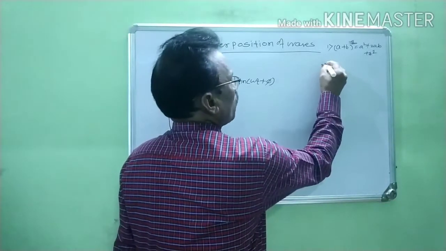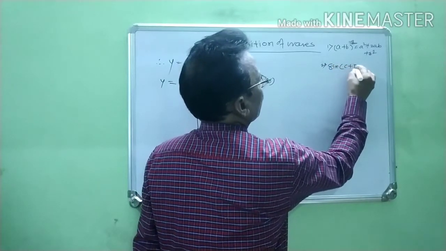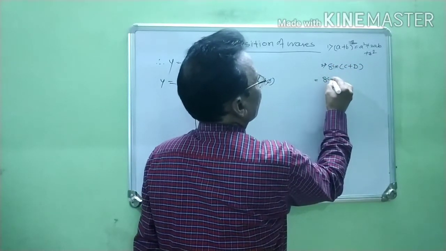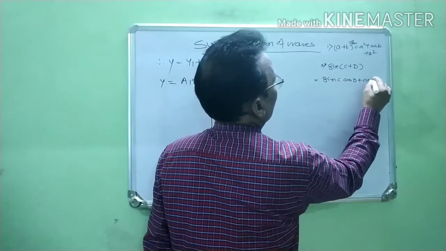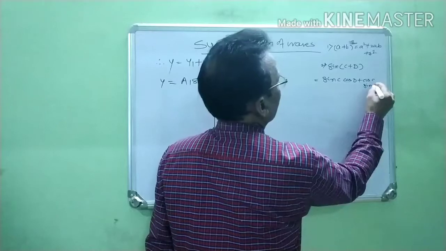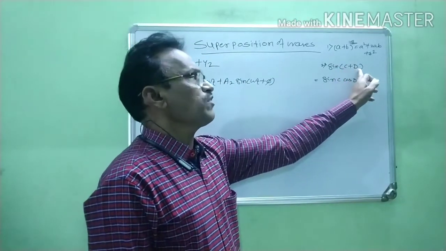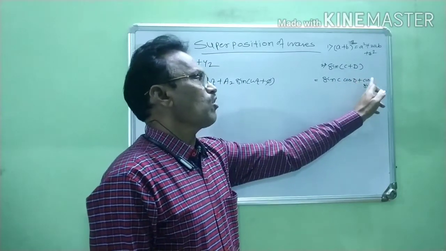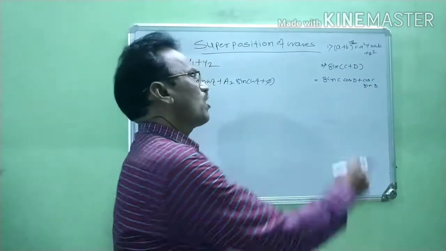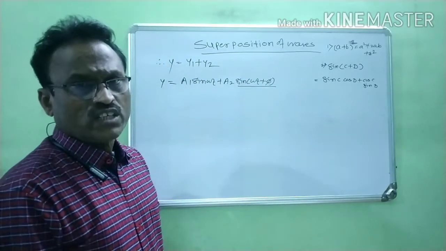At the same time, again we have to use this identity: sin(c plus d) is equal to sin c into cos d plus cos c into sin d. Now we apply this identity in this case.